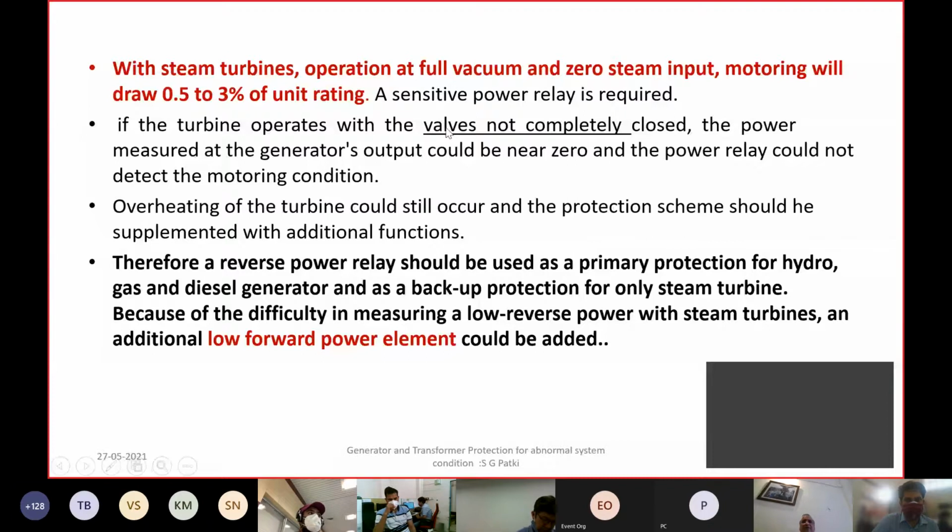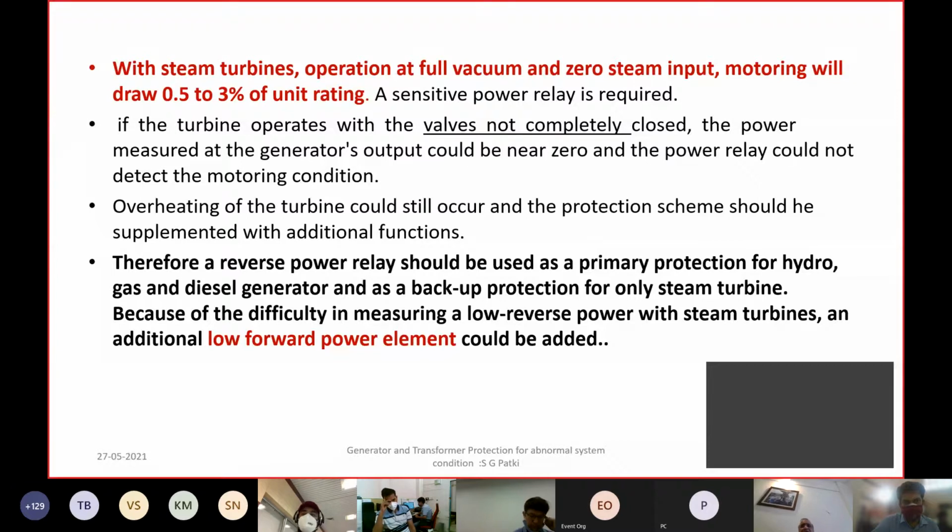So this reverse power relay and low forward relay need to be very sensitive relays, and they are set properly with a good accuracy. Many times the reverse power relays are actually connected to a metering class current transformer, so that the accuracy of measurement is good.